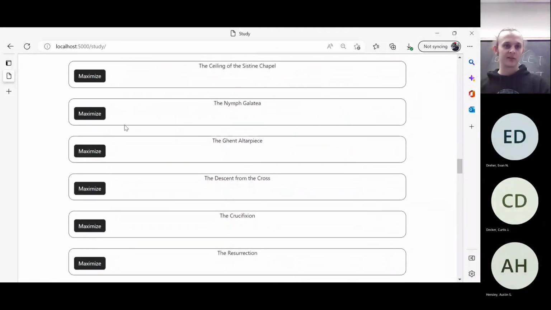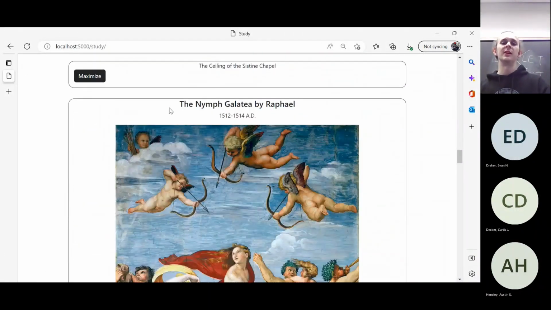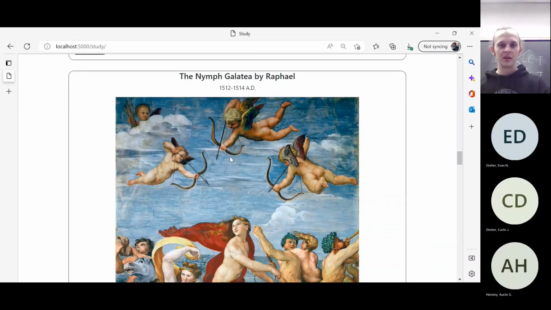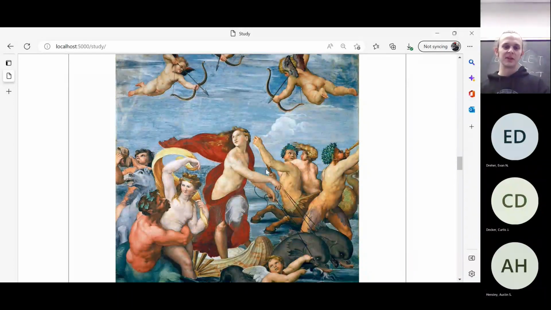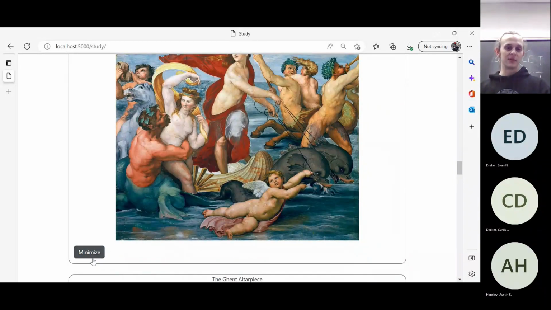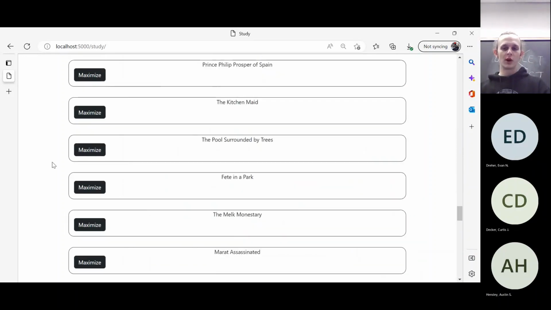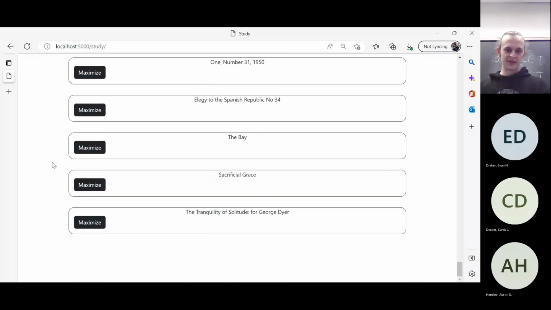Let's do one more that has an artist. So yeah, we can see the Nymph Galatea by Raphael. If it's unclear when the exact date of the art piece was made, we get a range. Getting anywhere in that range will give you a correct answer. But again, you can see the title, the artist, the date, and the image that will be displayed on the quiz. And if you're done looking at it, you can click minimize. As you can see, we have quite the extensive list.